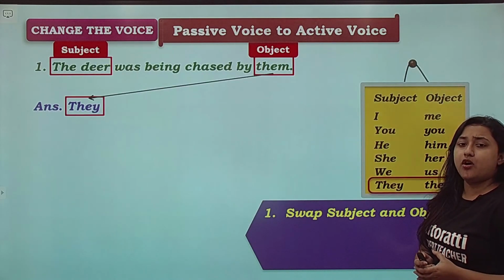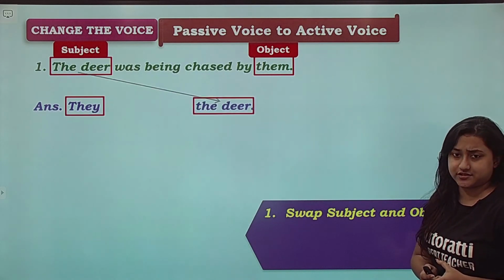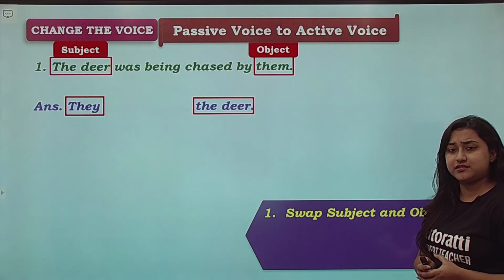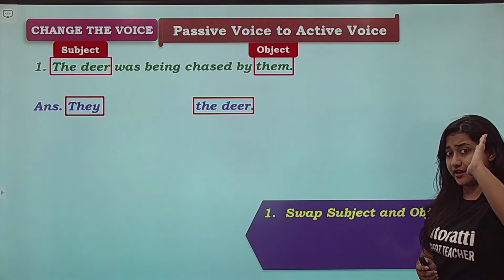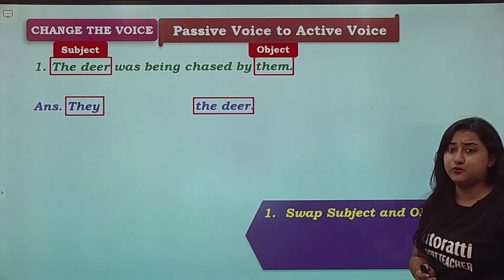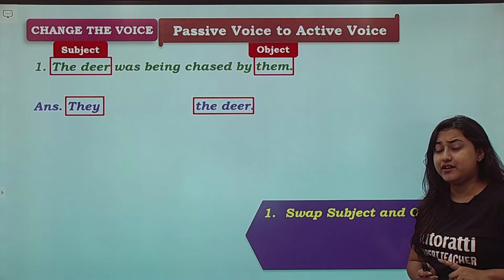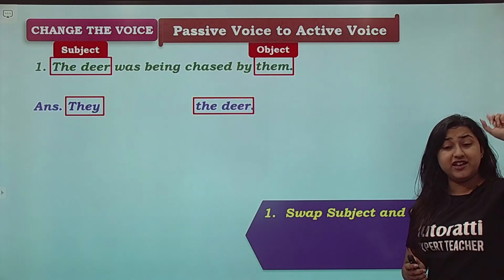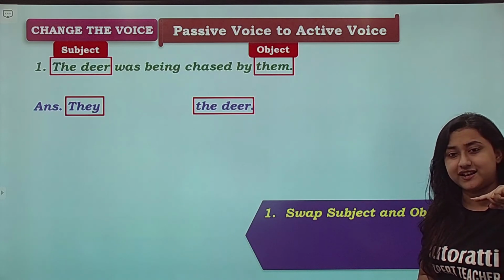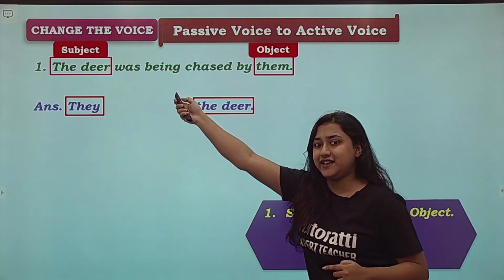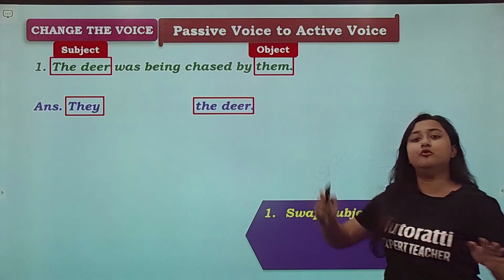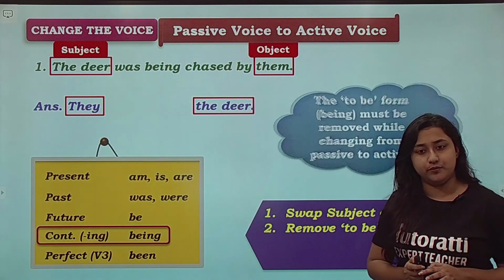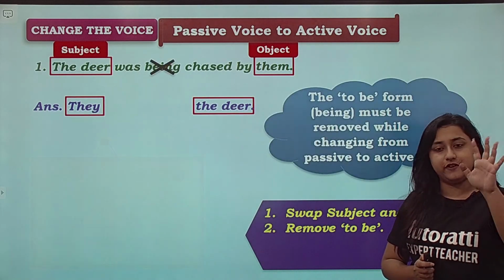Next, was being chased. Chased is past tense and being means continuous. So this is past continuous. Remember, we used to add the to be in the correct tense. So we added was being. Now we'll remove it. Remove the to be, so we will remove was being.